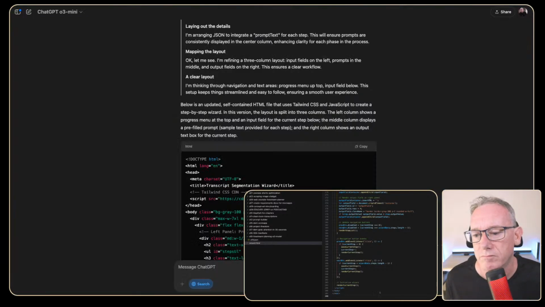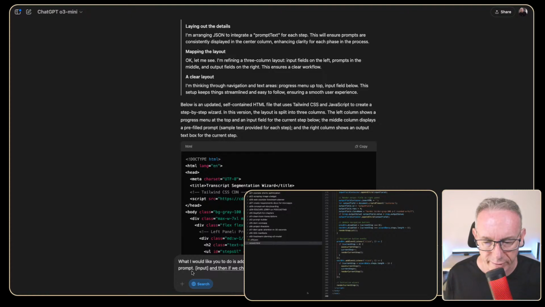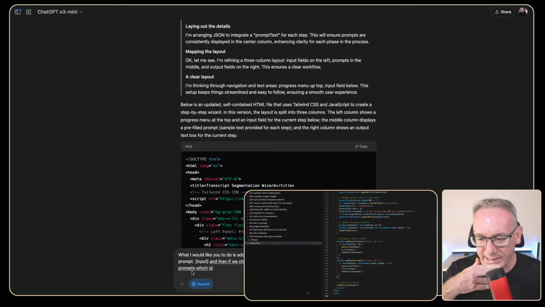What I would like you to do is add in interpolation. The interpolation should look like this in a prompt. And then if we change the input values, we should see a value under the prompt, which is the expanded prompt, which would show the actual prompt plus the interpolation of the variable.